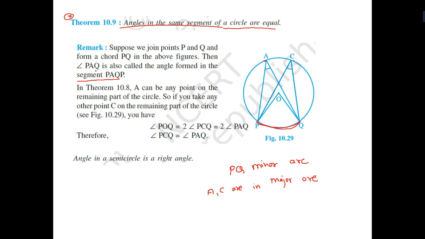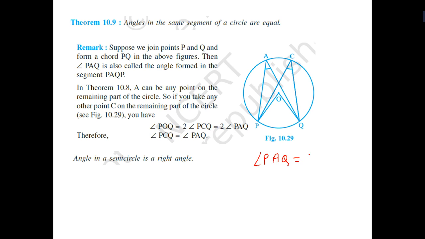See, PAQ is called the angle formed by the segment PAQB. So here it is a major segment. Now in the major segment, the angles are all congruent. The important thing is you have to understand that angle PAQ is equal to angle PCQ. Always remember, both are in the same segment.